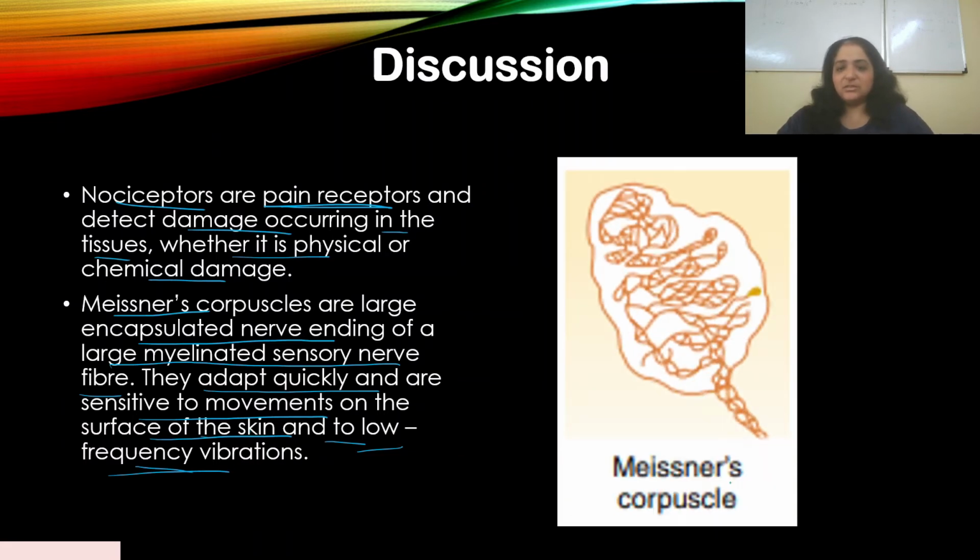So this is what a Meissner's corpuscle looks like. You see this large encapsulated nerve ending of a large myelinated sensory nerve fiber. Clear? Let's then go to the next discussion part.